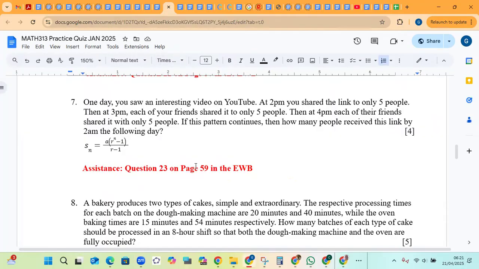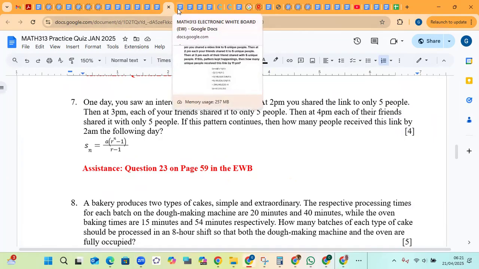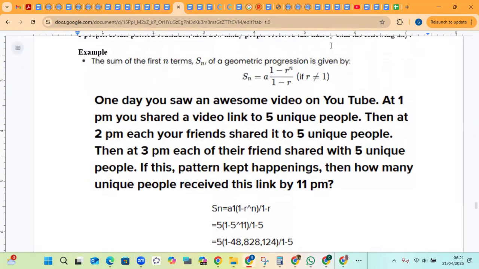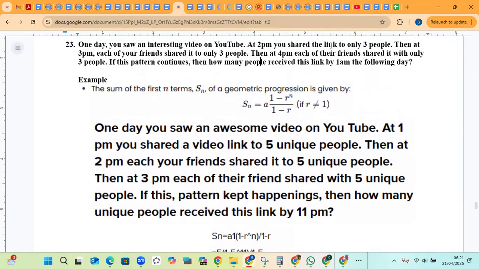question 23 on page 59 in the electronic whiteboard. So let's do that. And here you have a similar question. And here's an example. So one day you saw an awesome video on YouTube. At 1 p.m. you shared a video link to 5 unique people. Then at 2 p.m. your friends shared it to 5 unique people. Then at 3 p.m. each of your friends shared it with 5 unique people. If this pattern kept happening, then how many unique people received this link by 11 p.m.